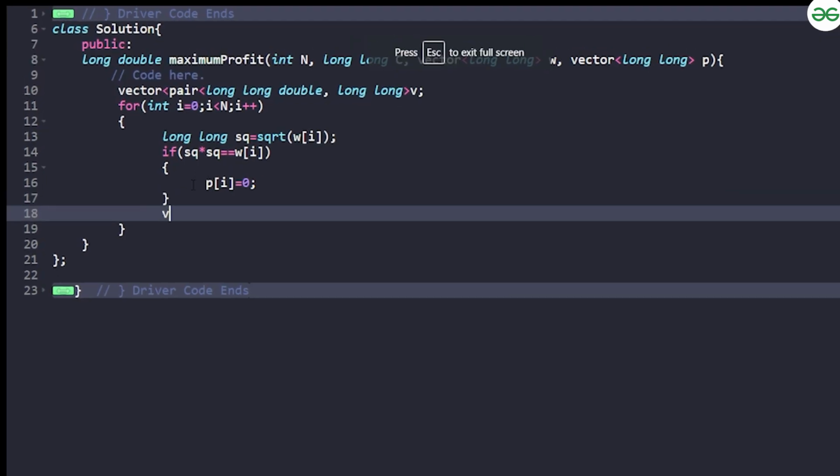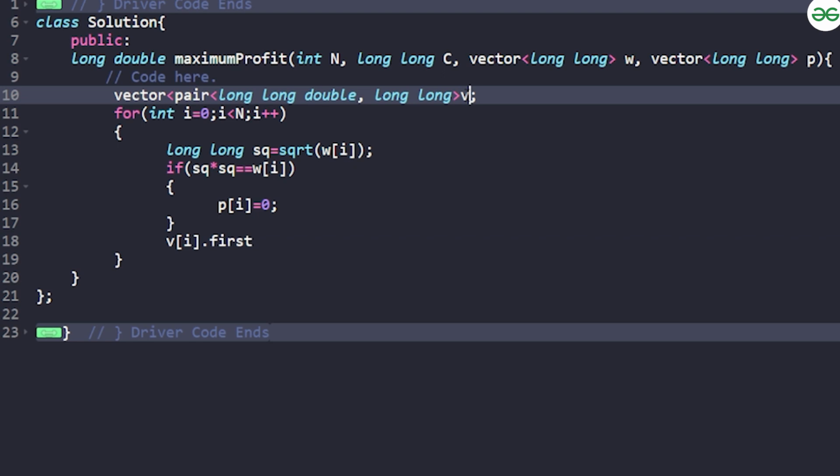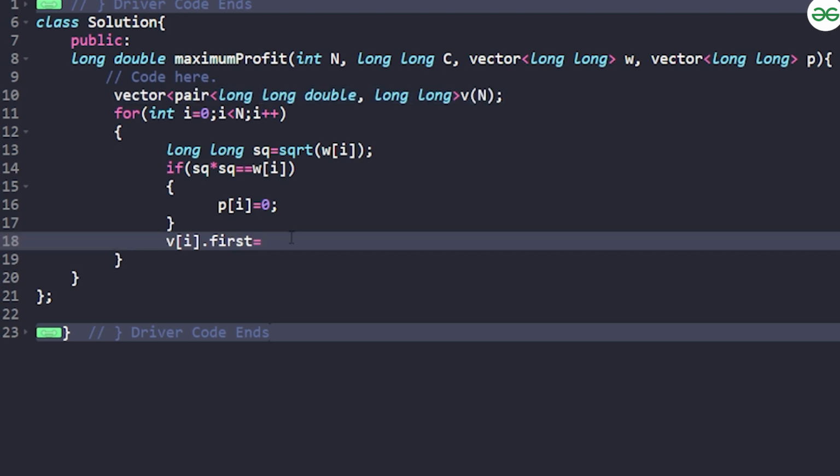So in v of i dot first, and it has to be declared for all the n blocks, v of i dot first is nothing but the profit per unit. I'll have to calculate it, and it will be long double, because I have to return in terms of long double. So I need to change this part here, and here also.